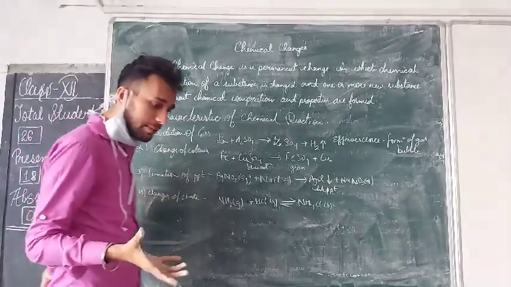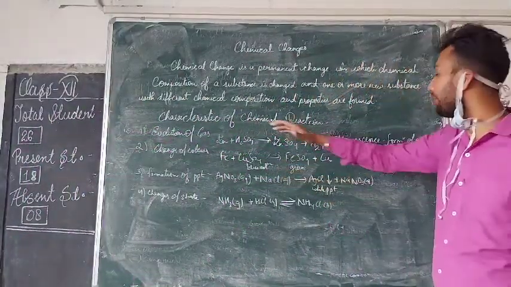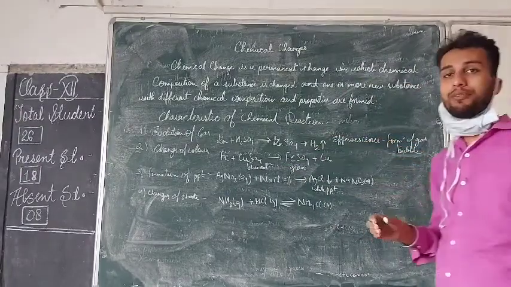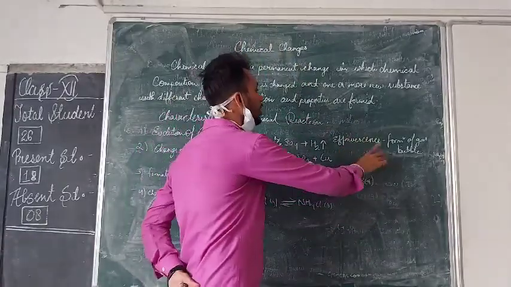Evolution of gas. When some reactions take place, the evolution of gas takes place. The evolution of gas is called effervescence. Effervescence means when a reaction is taking place, a bubble of gas is being formed. That is called effervescence.